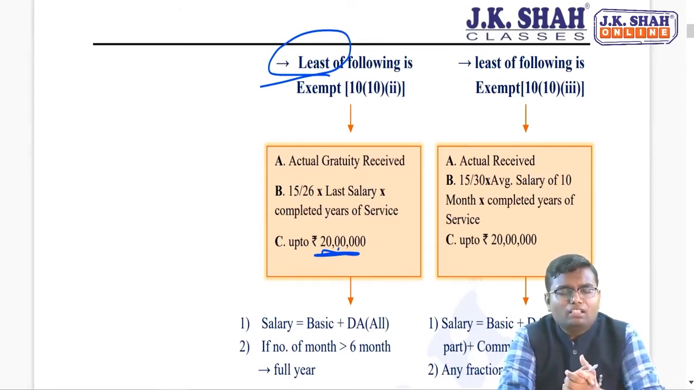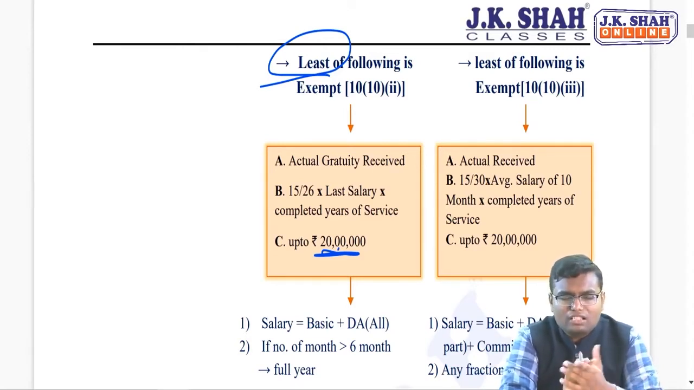Multiply by completed year of service. For how many years you have worked in the organization? That is completed year of service. So 15 by 26 into last month salary into completed year of service.